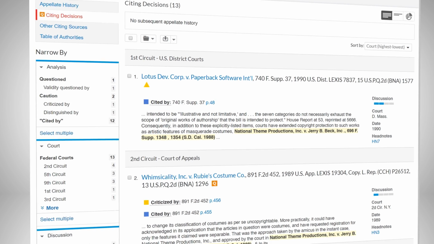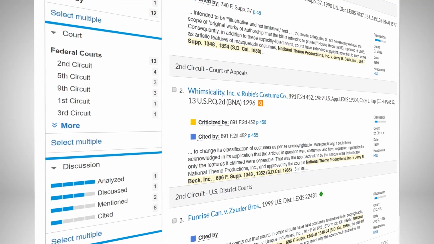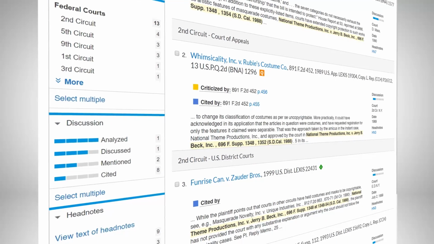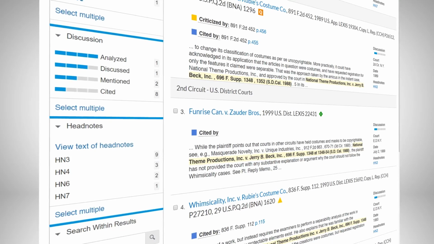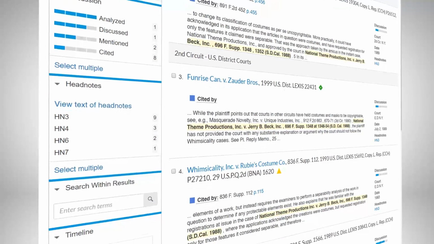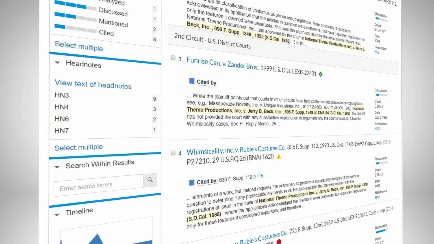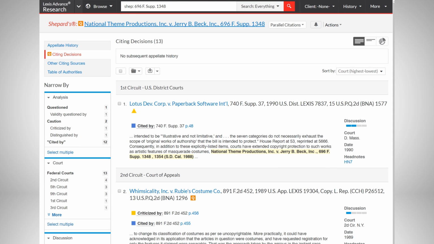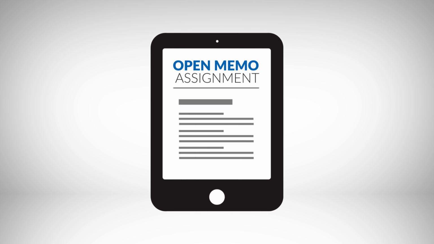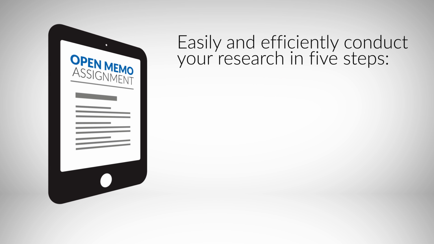By narrowing the Shepard's report by court, depth of discussion, headnote, or by searching keywords or facts in the Search Within Results bar, you can easily find more cases to support specific legal propositions in your memo to ensure your research is complete.